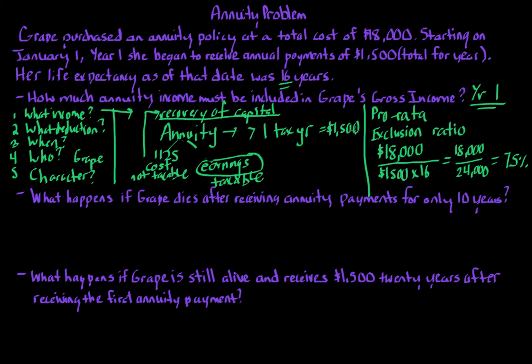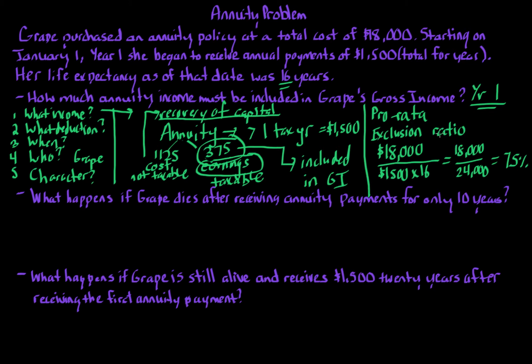$1,125. So of the $1,500, $1,125 in year one will not be taxable. And then the remaining portion, $1,500 minus $1,125, is $375, which will be taxable. So that means in year one, GRAPE has to include $375. $375 is included in GRAPE's gross income. That's how this works. That's the rule.